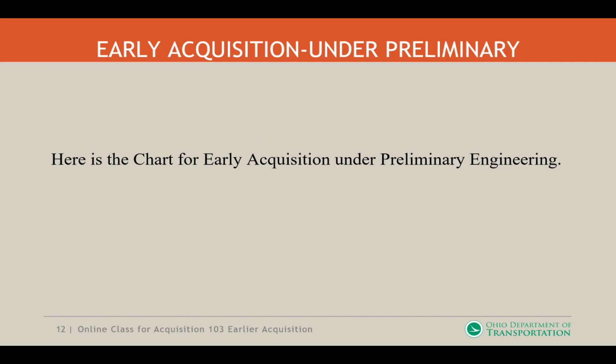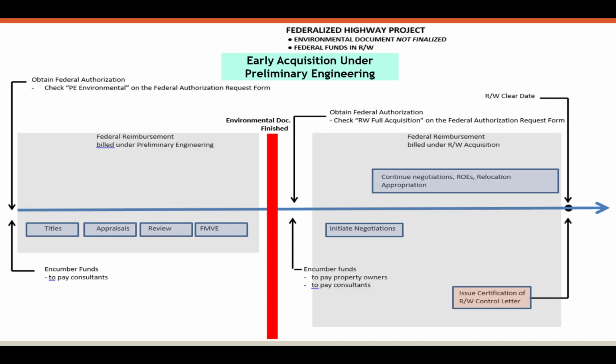Now, here is the chart for early acquisition under preliminary engineering. The first area that you notice, more to your left, talks about obtaining federal authorization: check PE, environmental on the federal authorization request form. You will notice that there are 4 blocks on that chart. You have titles, appraisals, review, and you have the FMVE. That is all that you can do under preliminary acquisition.